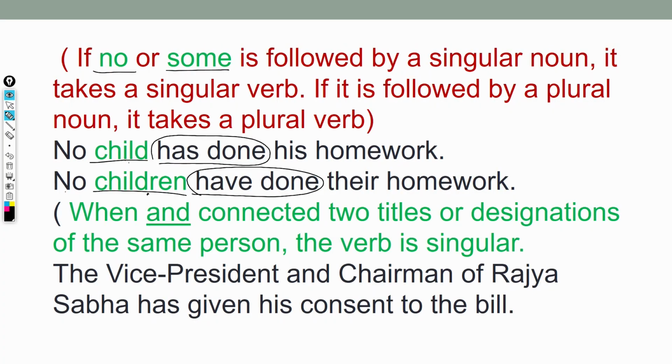And also when and connects, it is very important. When and connects titles or designations of the same person, sometimes you see the vice president of India and the chairman of Rajya Sabha, same person or not, my students? Yes, they are the same person.